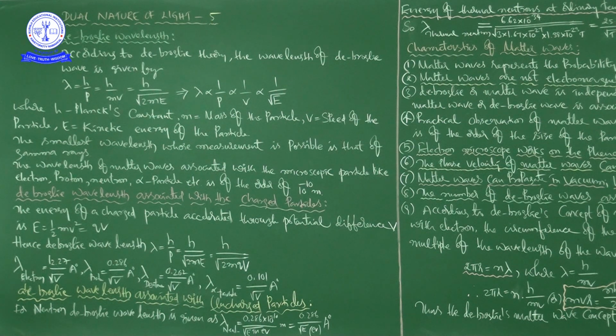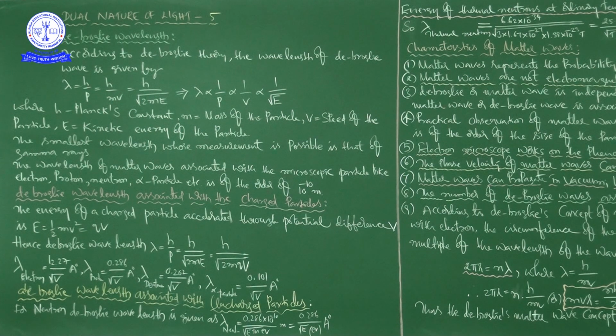So still this class also is a continuation of the wave nature of light. So there itself we have to discuss the important quantity, de Broglie wavelength, right. So the formula whatever we had here, that is λ = h/p = h/mv. So this formula is very important, right. Very important for NEET exam and mains exam also, right. If you want, go through the previous papers, you can check how many times this formula is repeated. So now we start with the discussion of de Broglie wavelength, right. So de Broglie is the name of the scientist.